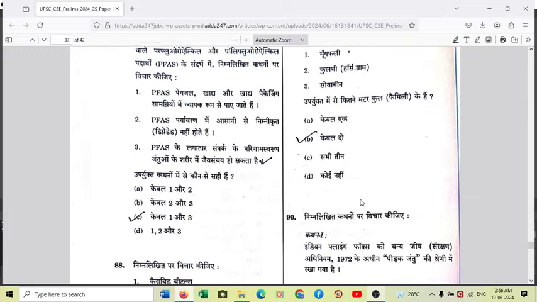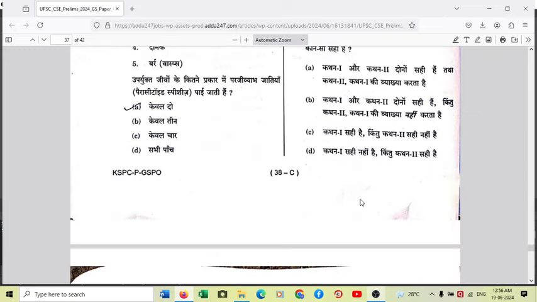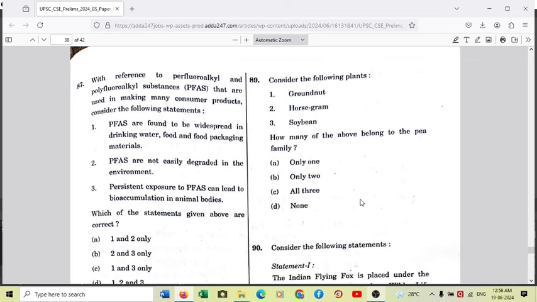Moving to another question, question number 87 on your screen on your left. So with reference to perfluoroalkyl and polyfluoroalkyl substances, which in short are called PFAS, that are used in making many consumer products, consider the following statements. So number one, PFAS are found to be widespread in drinking water, food and food packaging materials.